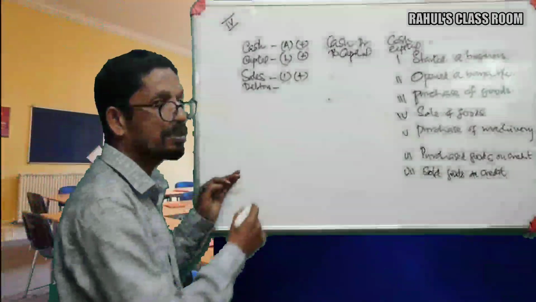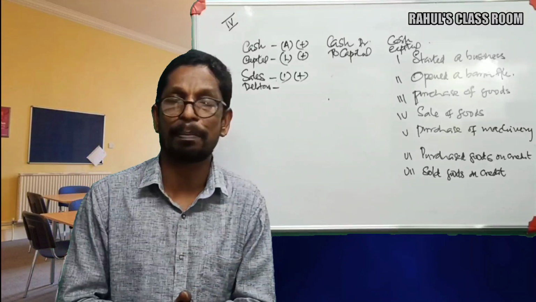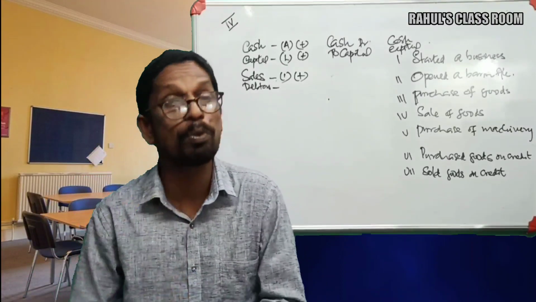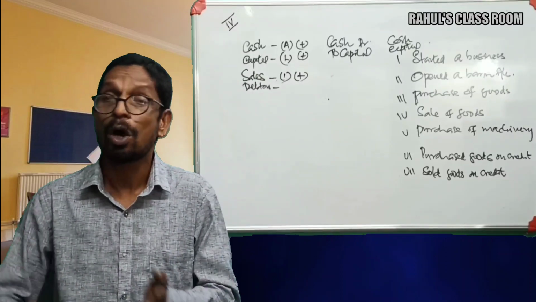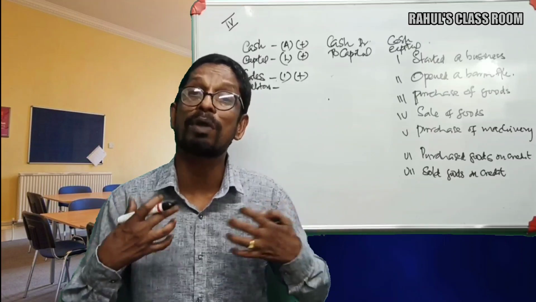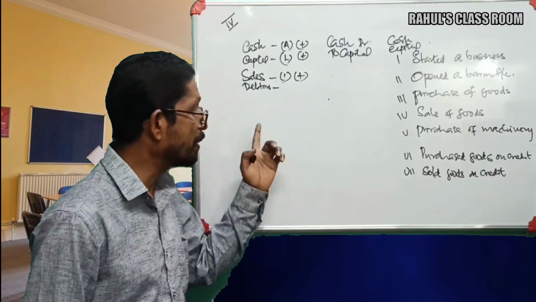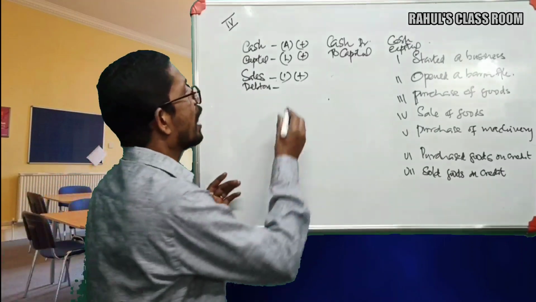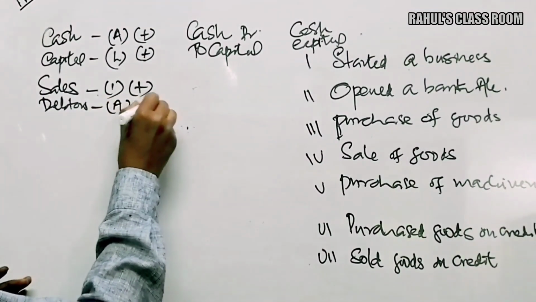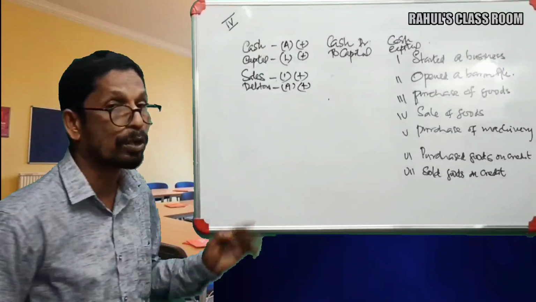Okay. And debtors, it's a right of the organization. Debtors means the persons to whom goods are sold on a credit basis, who are liable to pay a certain amount to our business concern. So debtors is an asset. And what happened to our right now? Our right to receive money from them is also increasing.